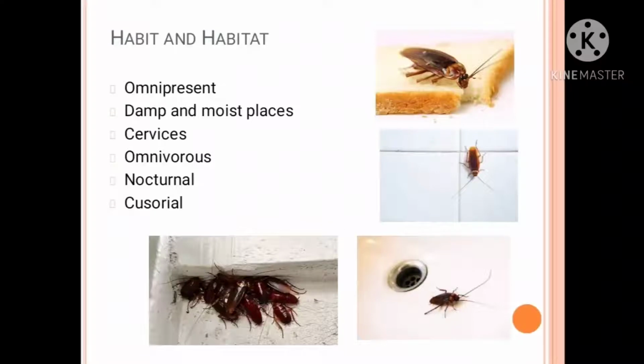It prefers damp and moist places and crevices to live. It is omnivorous, nocturnal and cursorial. Now let's see the meaning of all these words. Here it is given omnipresent. Cockroaches are omnipresent. Omnipresent means what? They are present everywhere. Then they are present in damp and moist places.